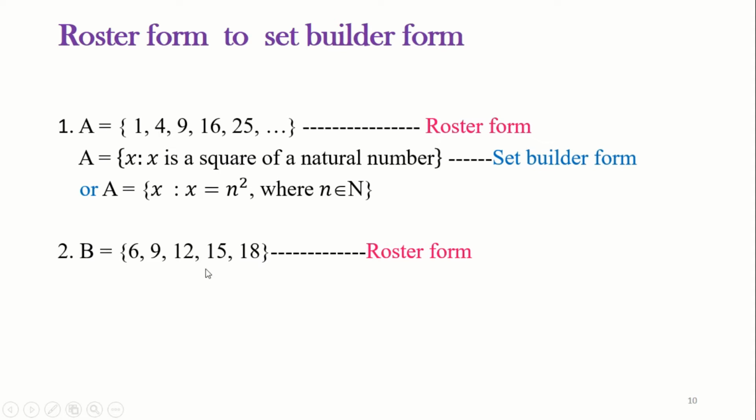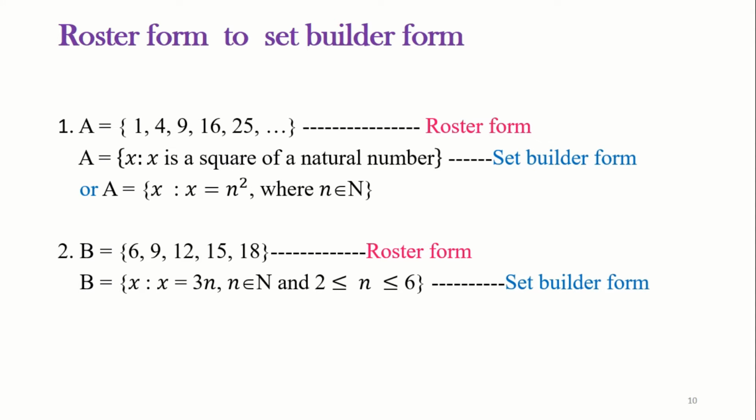To write this set in set builder form, first let us find what is the common property that exists among the members of the set. Here all are multiples of 3 which start from 6 and end with 18. So the set B is written in set builder form as B equals the set of all x such that x equals 3n, where n belongs to the natural numbers and n varies from 2 to 6.